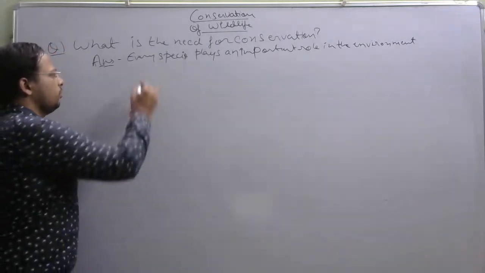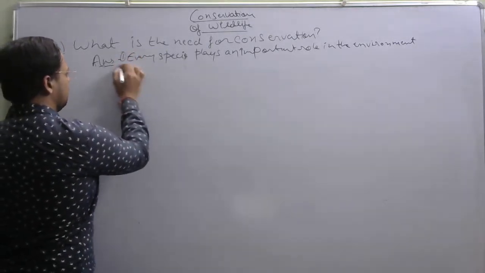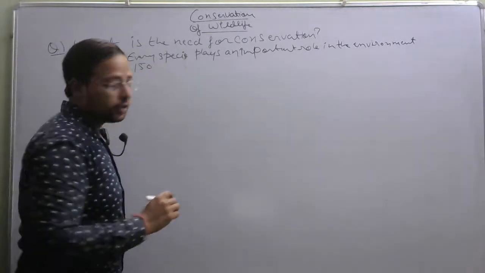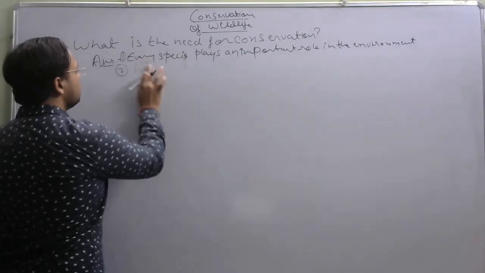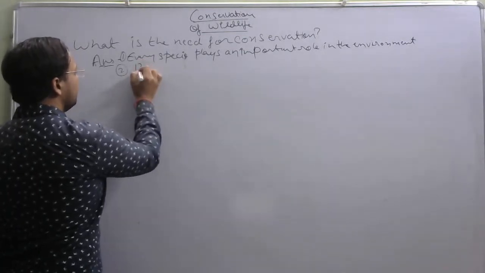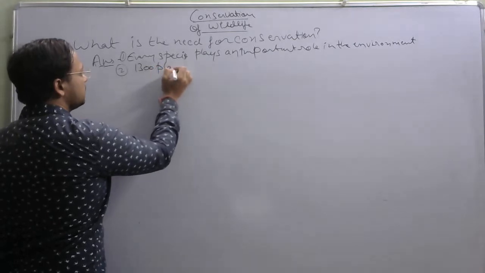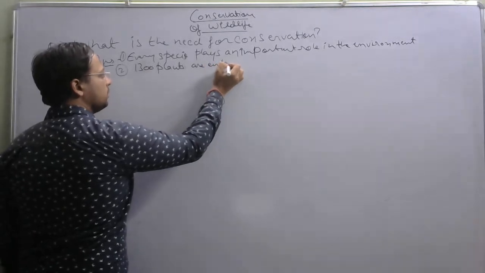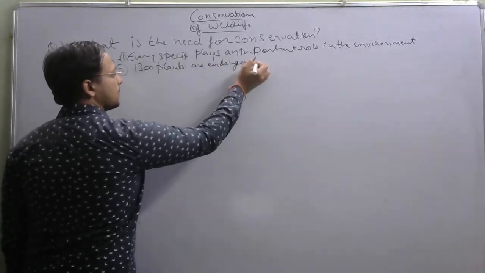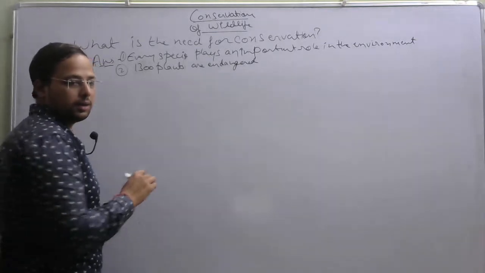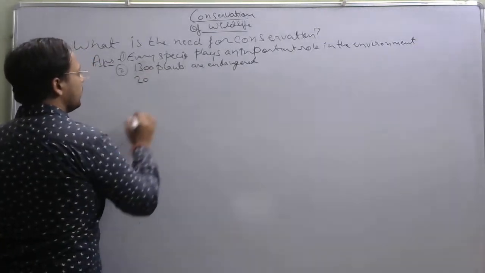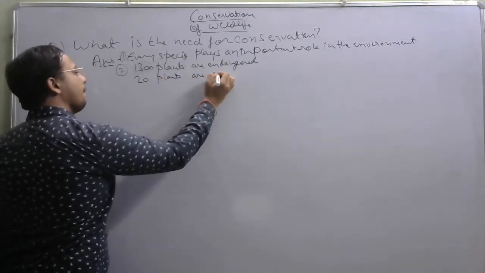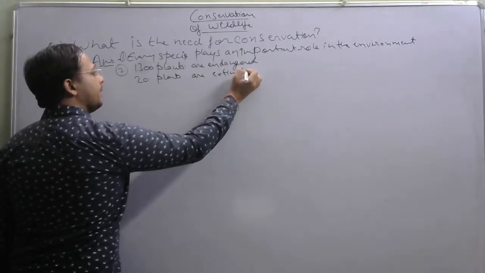So we got the second point of our discussion. 1300 plants are endangered and 20 plant species are extinct.